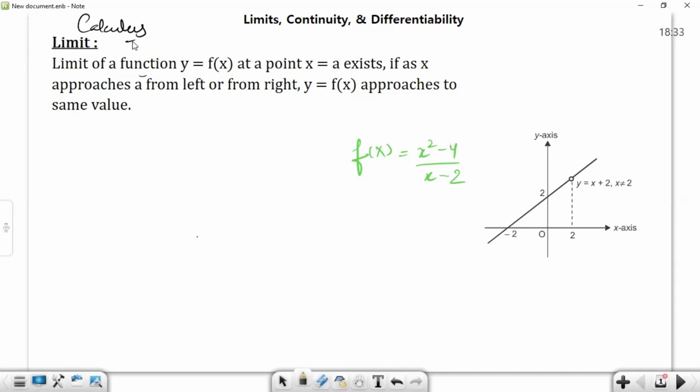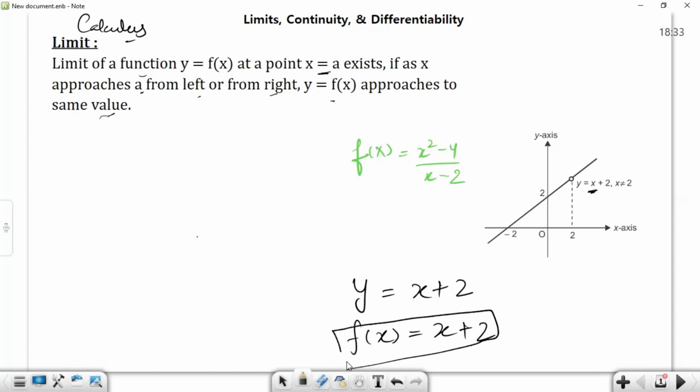So the limit of a function y is equal to f(x) at a point x is equal to a exists if x approaches a from left or from right, and y is equal to f(x) approaches the same value. So this is a bookish definition. Now let us understand this definition using this example. There is a function here in the picture, which is y is equal to x plus 2. We can also write it as the function of variable x is x plus 2.